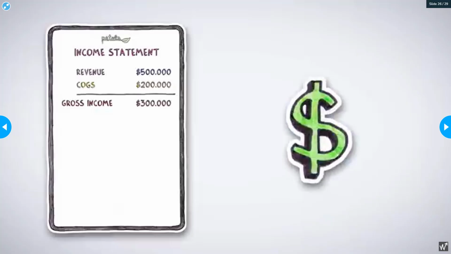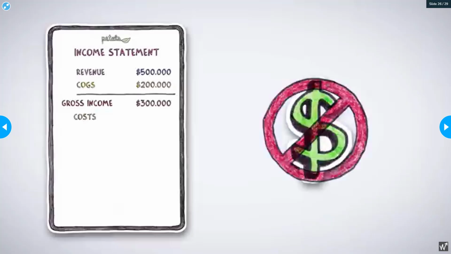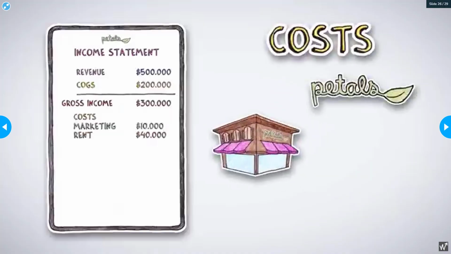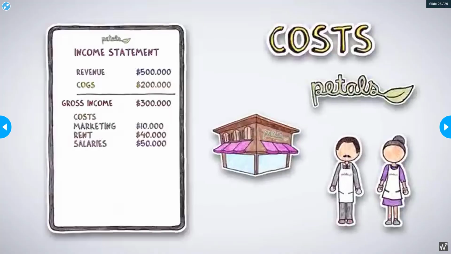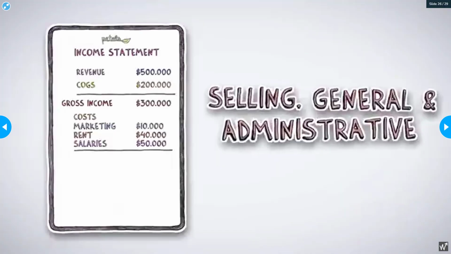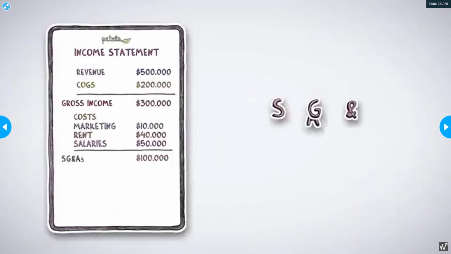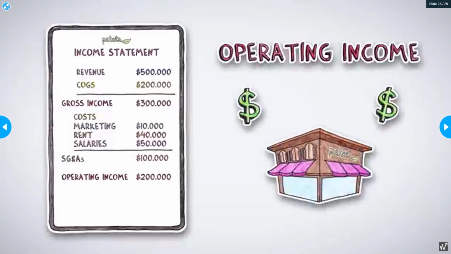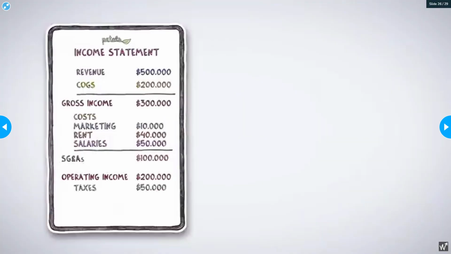After that, Mary adds up her non-direct costs. These are costs she incurs that aren't related to sales. Petals' costs included marketing, rent, and salaries to her 2 store managers. These costs are known as selling, general, and administrative costs, or SG&As, and are often thought of as the company's overhead. Gross income minus SG&As is referred to as operating income, or income earned from a company's operations. Mary subtracts taxes from her operating income to get her net income.